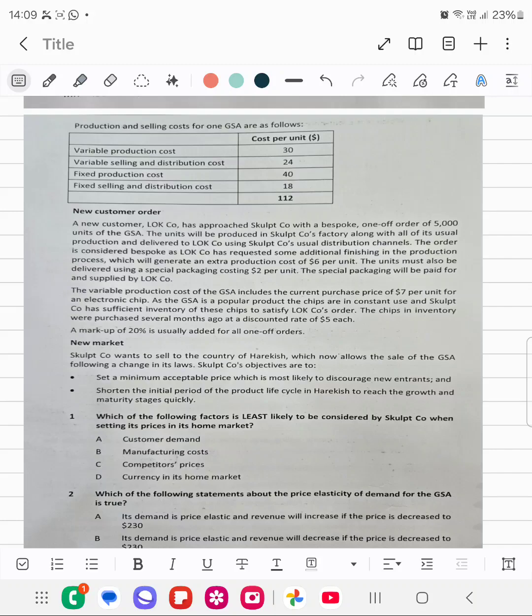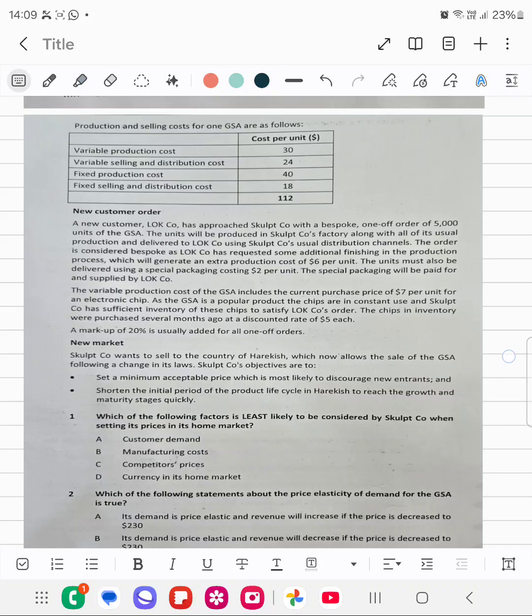The variable production cost of GSA includes the current purchase price of $7 per unit for an electronic chip. As the GSA is a popular product, the chips are in constant use, and Skulpt Company has sufficient inventory of these chips to satisfy LOK Company's order. The chips in inventory were purchased several months ago at a discounted rate of $5 each. A markup of 20% is usually added for all one-off orders.